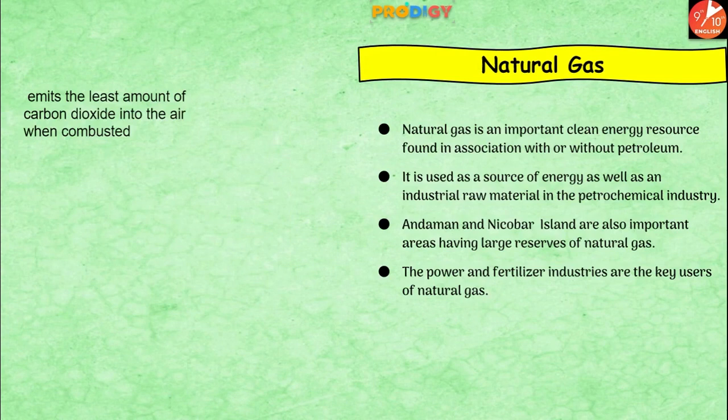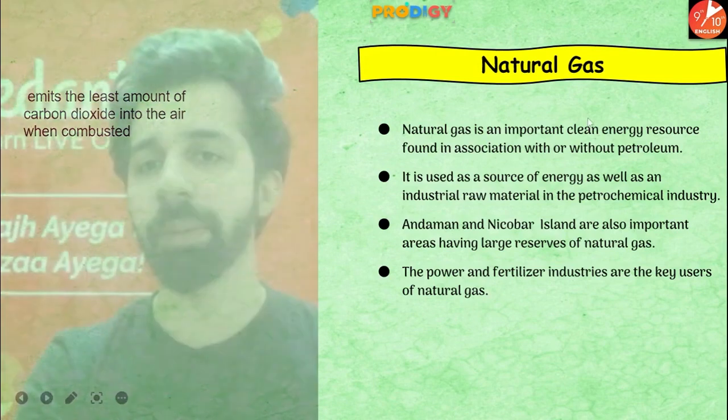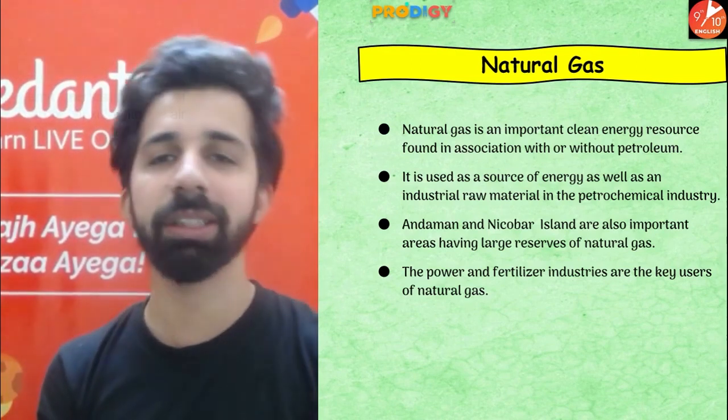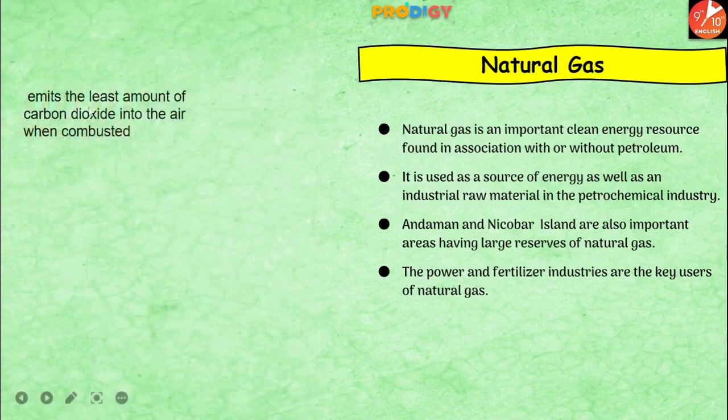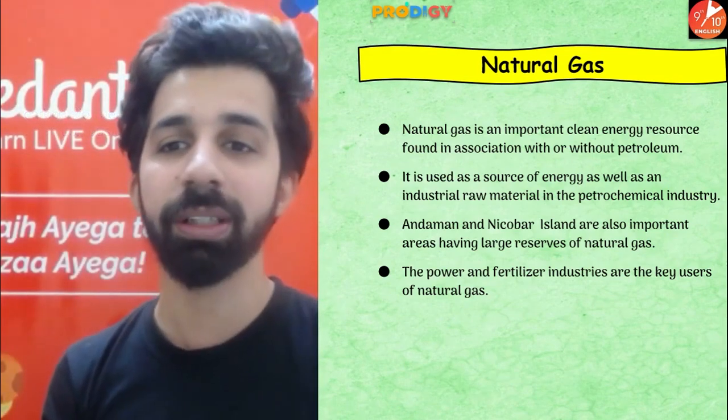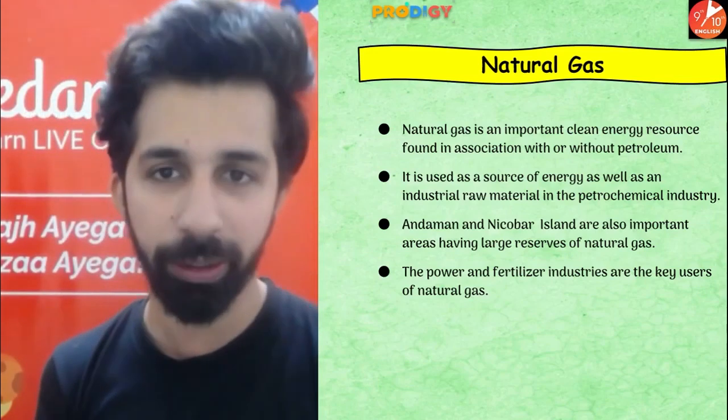Guys, coming to natural gas. So guys, natural gas is an important clean energy resource. Why is it known as a clean energy resource? As you can see on the left hand side, it emits the least amount of carbon dioxide into the air when combusted. Okay, so that is what is known as a clean energy resource, which is found in association with or without petroleum.